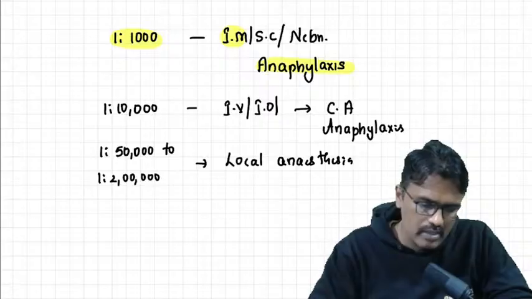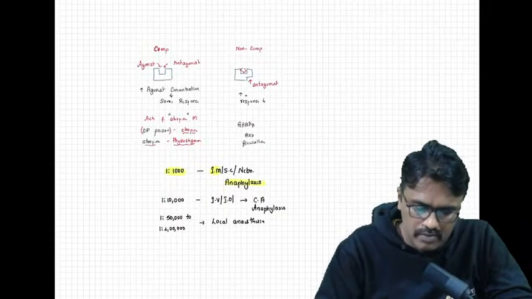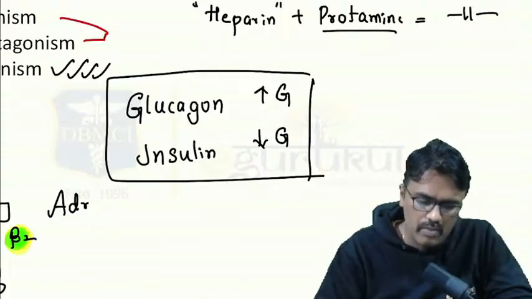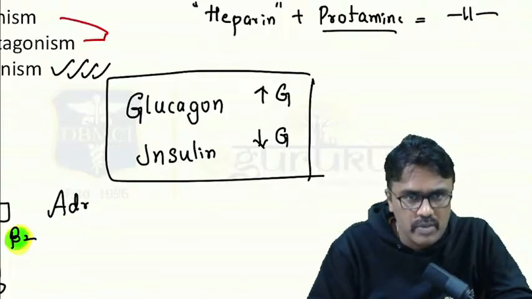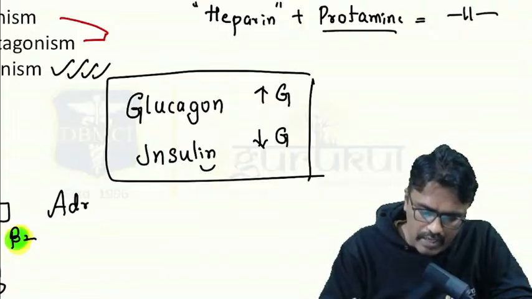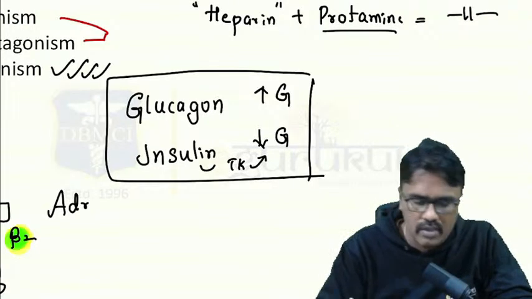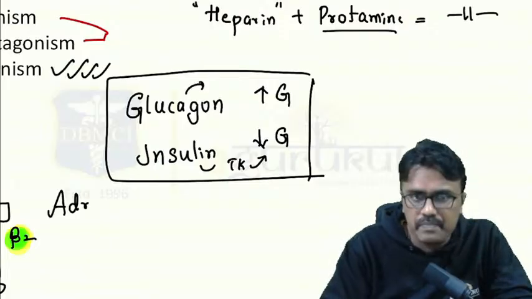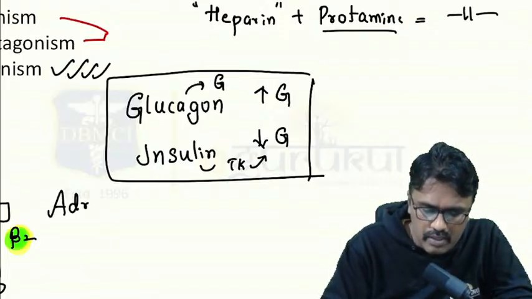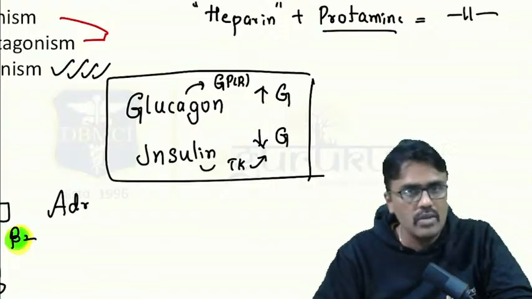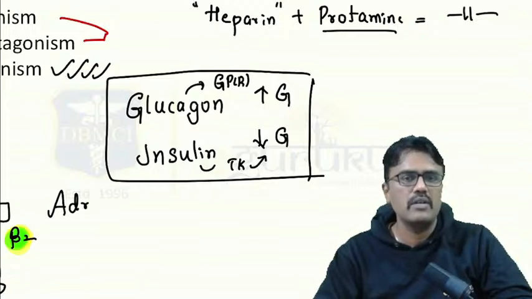Nafisa has told that this antagonism is physiological. Yes, because what is rule number one? Rule number one, the receptor should be different. Yes, insulin acts on tyrosine kinase and decreases glucose, and glucagon acts through G protein coupled receptor and increases glucose. So first and foremost, I told you two important things to remember for physiological antagonist.